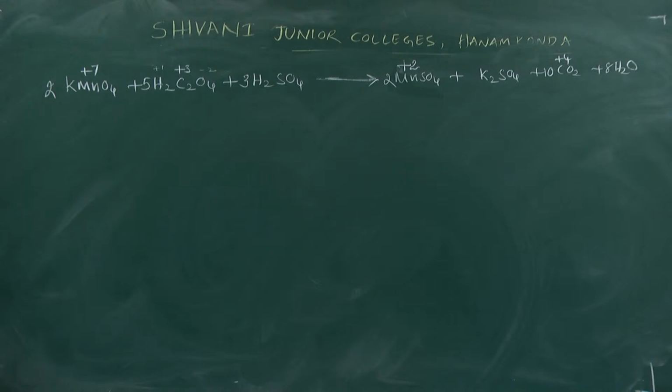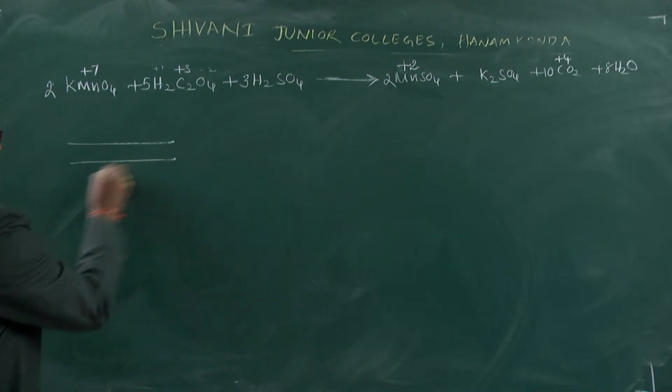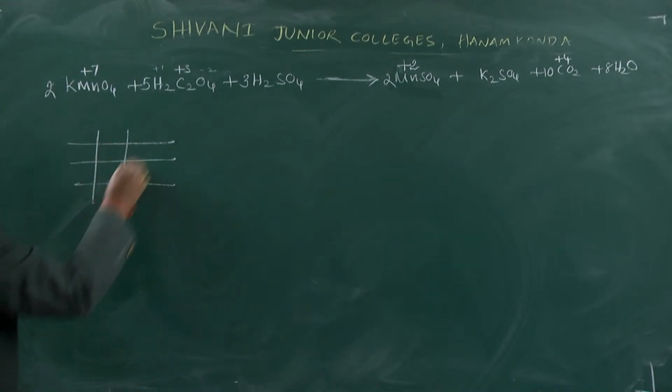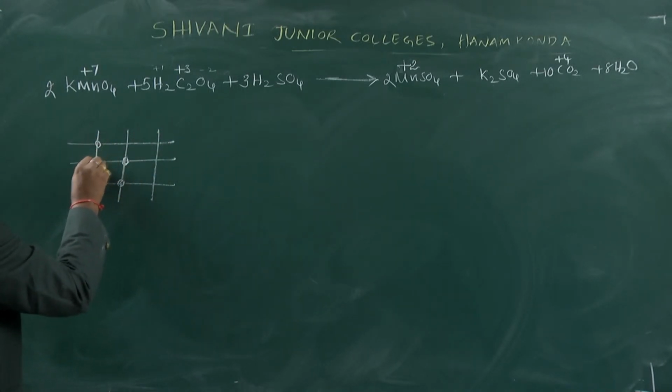Next, another one is the adsorption theory of heterogeneous catalysis and its mechanism. Here, catalytic property means, for example, if we take a solid phase, there are vacant sites present on the metal.